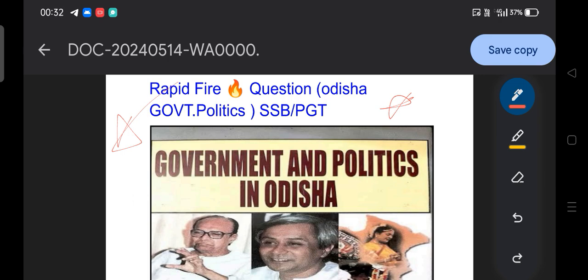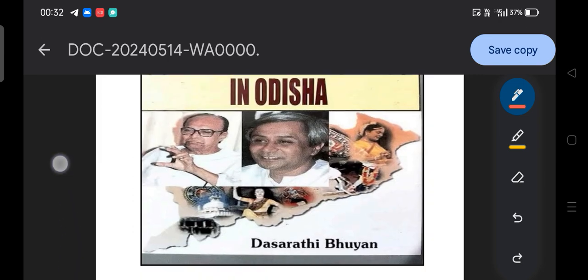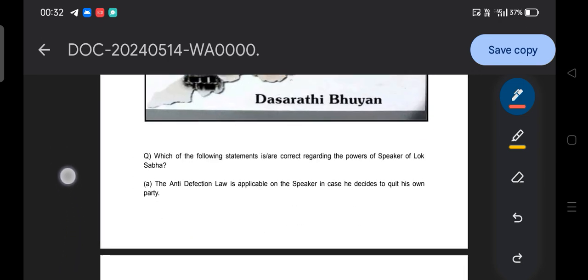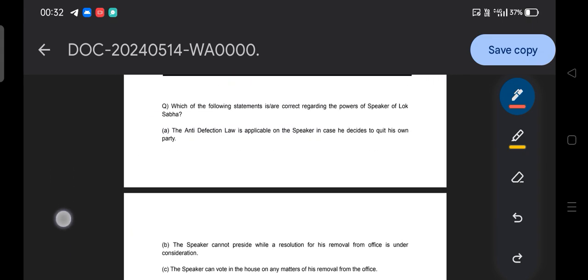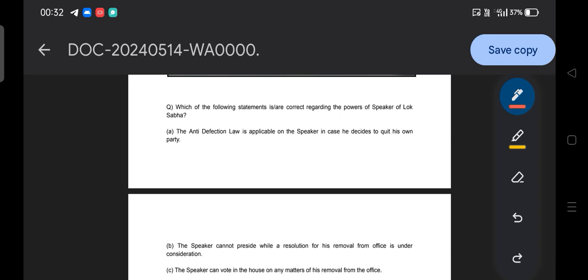So moving on to today's agenda. Another question before we start the next theory: which of the following statements is correct? Please emphasize the word correct, regarding the power of the Speaker of Lok Sabha.